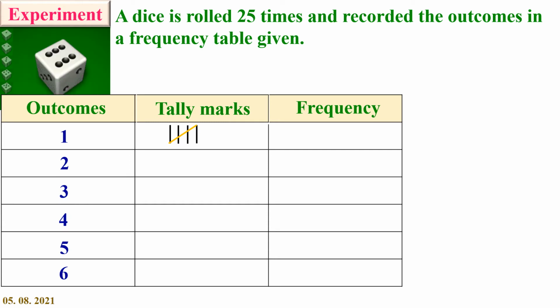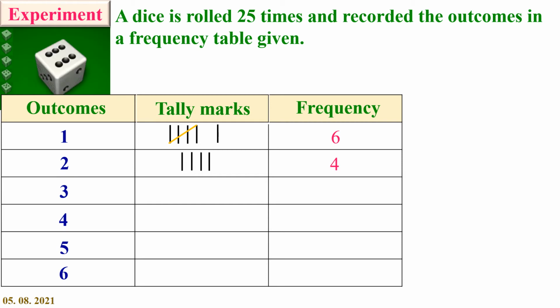And here I got number 6, so in one group we have 5 and another one is drawn single. Now the frequency is 6. On rolling a dice 25 times, I got 4 times number 2. So 4 lines are drawn below the tally mark column. Now the frequency is 4.